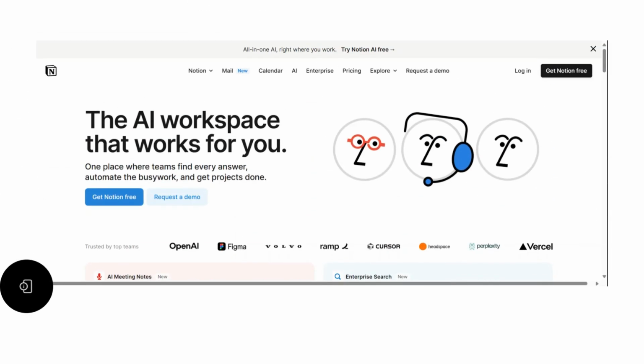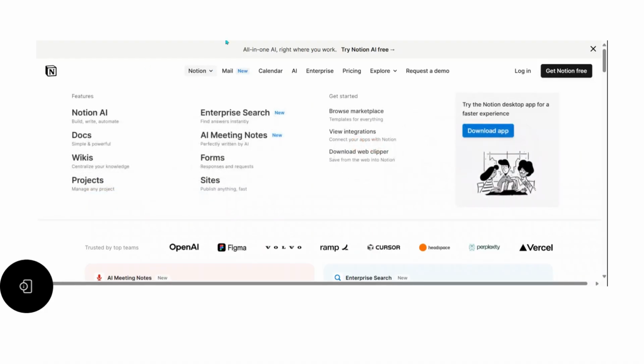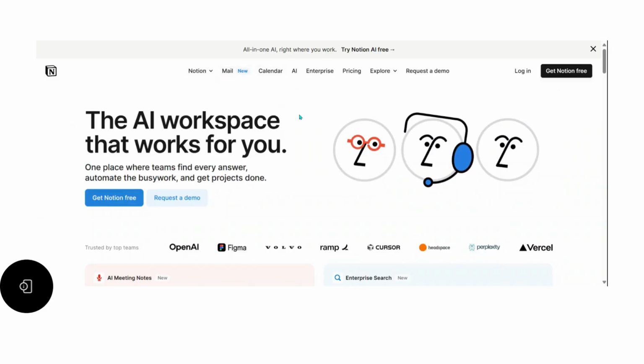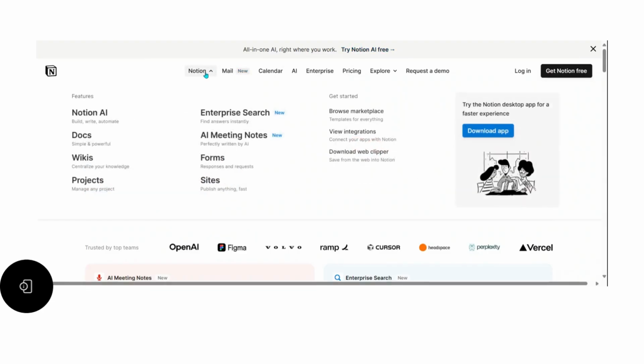Yes, now we are on Notion Enterprise Tech. So what is Notion Enterprise Tech? We're going to talk about it. Notion AI Enterprise Search: find answers instantly in Enterprise Search. Notion AI writes, builds, and automates documents, simply and powerfully. These are all included inside this Notion AI.